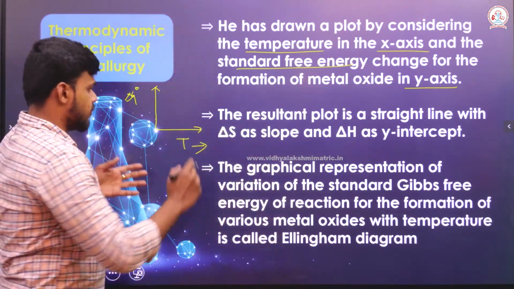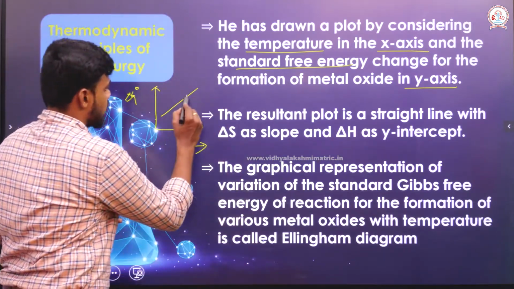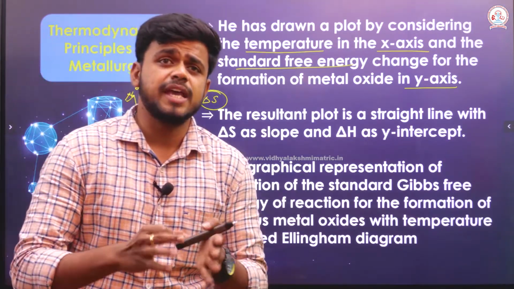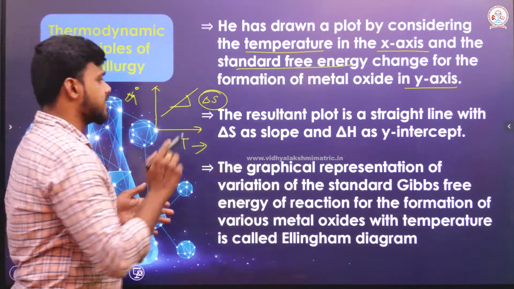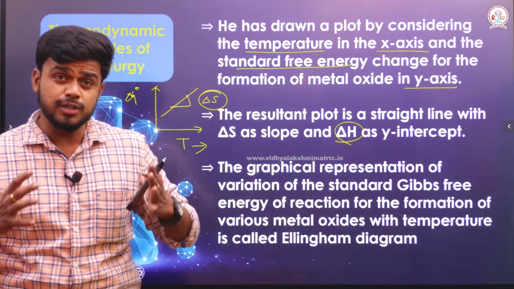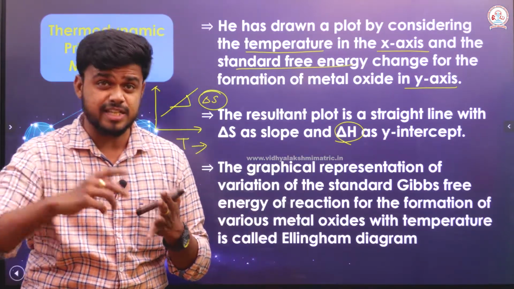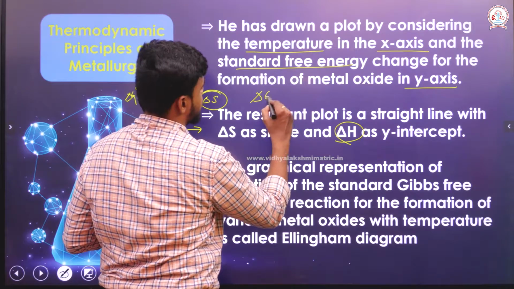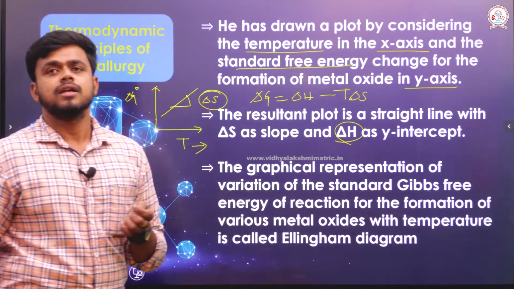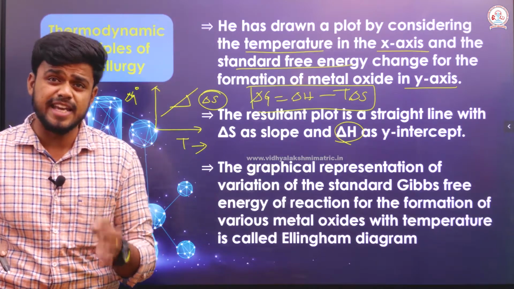Right. So, he will be able to get various straight lines in which the slope is taken as del S. Slope is considered as the change in entropy and the intercept is considered as the change in enthalpy, which means he related his concept using the previous expression, del G is equal to del H minus T del S. He considered this expression just like a straight line equation.